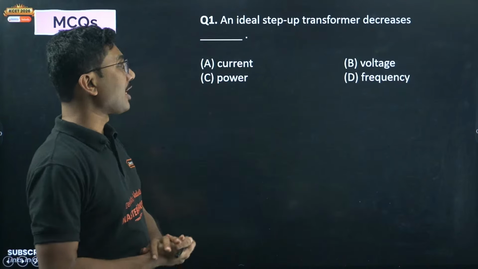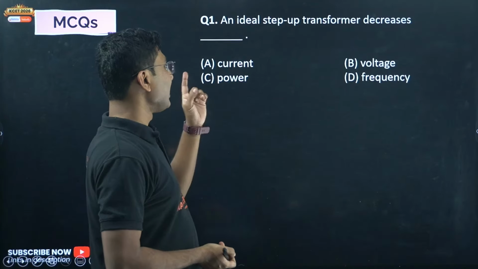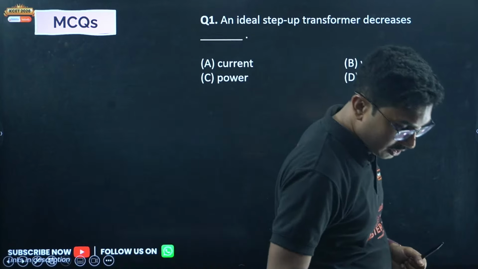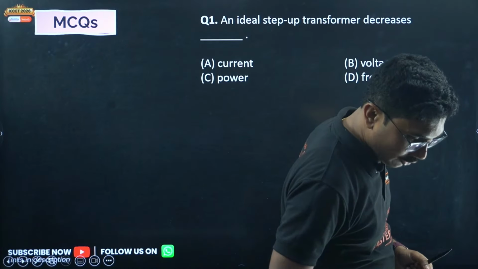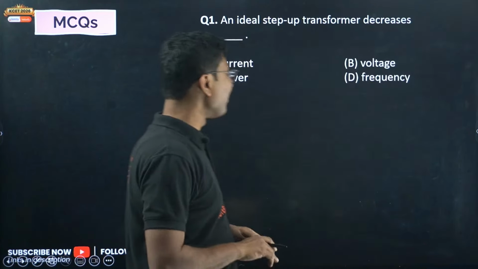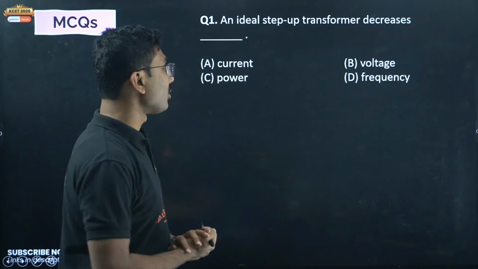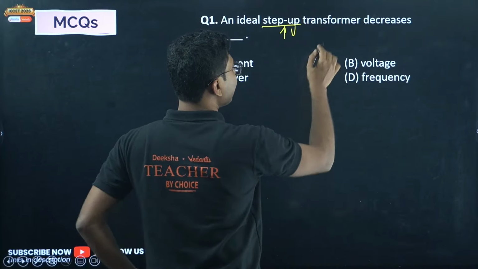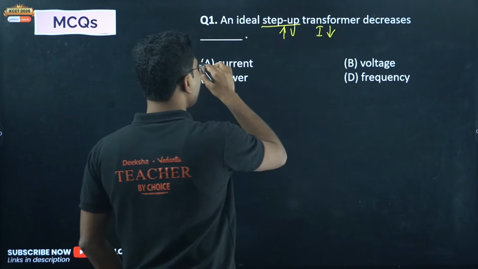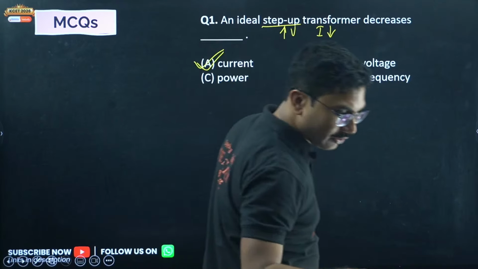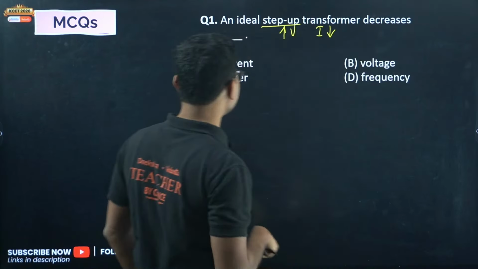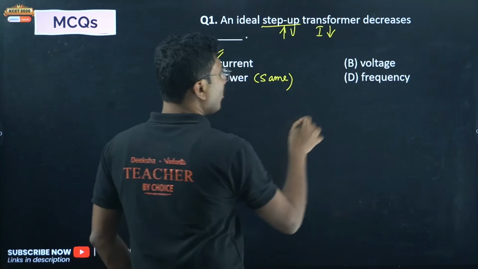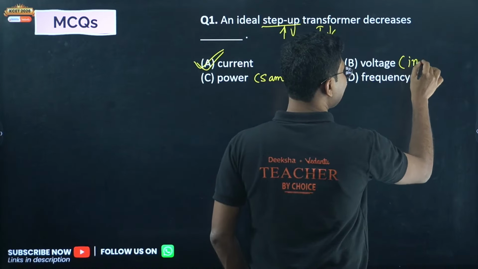An ideal step-up transformer decreases: current, power, voltage, or frequency? Amarama is saying A. Okay, 5A was correct. Now answer this, everyone. Step-up transformer means it increases voltage. Voltage increases means current must be decreasing. So current is being decreased. Not Nagaraj, not 1C. Power remains the same. Voltage increases.